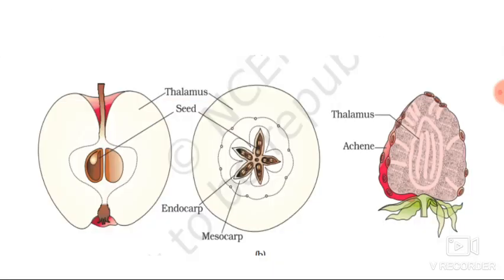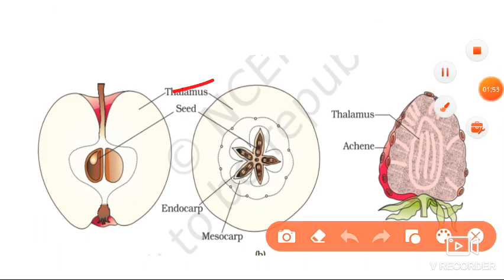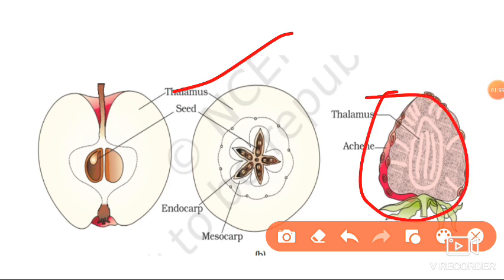Moving to the next, here is the structure. There are different types of fruits given here. One is apple, this is apple here, and strawberry. Here the thalamus is given. This thalamus is involved in the formation of the fruit, so it is not a completely true fruit, it is a false fruit. Here also the thalamus is involved in the formation of the fruit, so it is a false fruit.